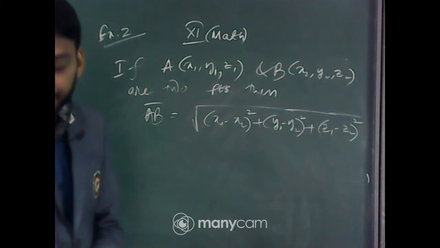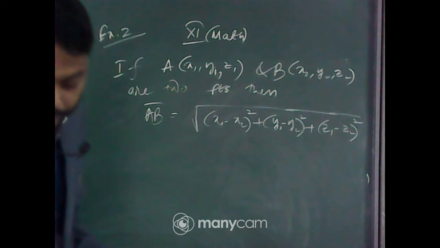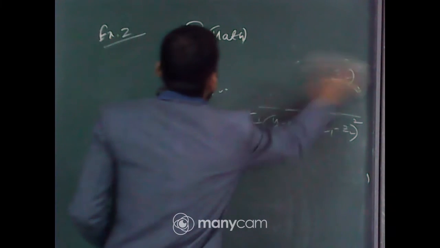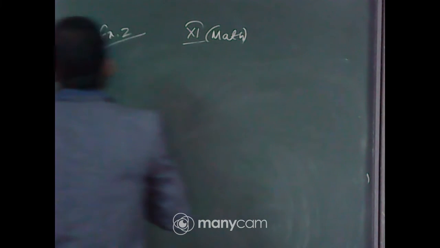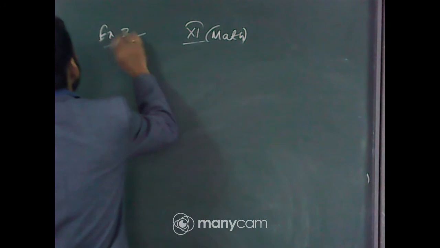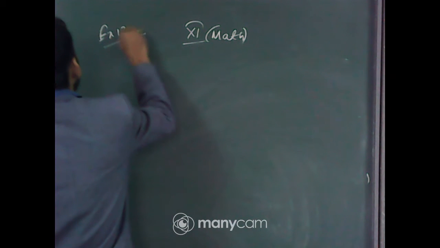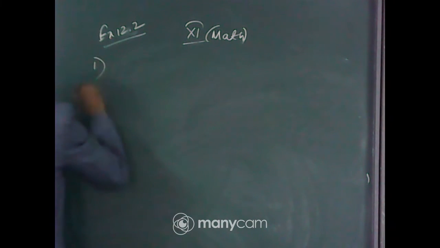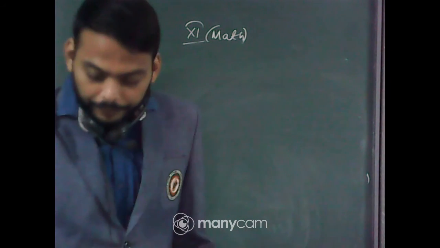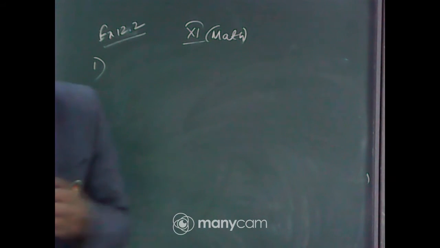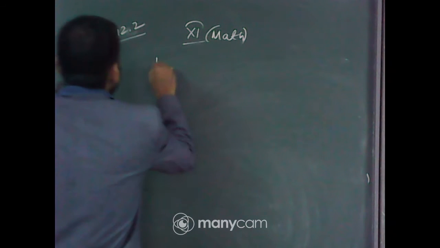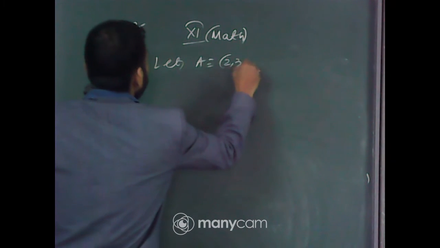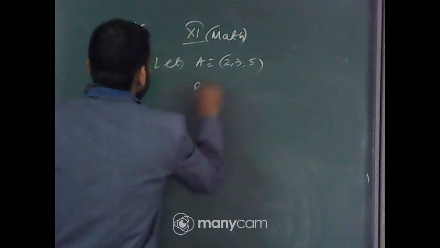Now move on to page number 273, exercise number 12.2. The points are given: A is 2, 3, 5 and B is 4, 3, 1.